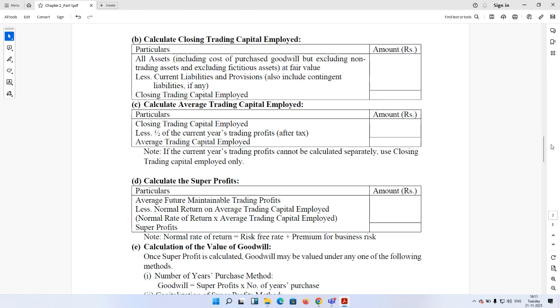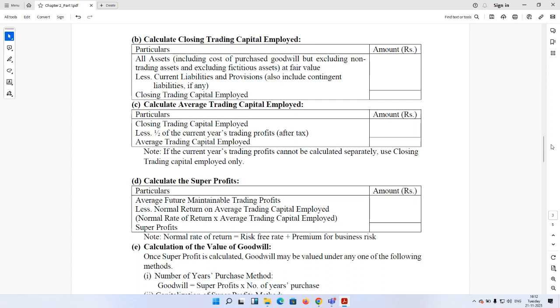So the method is simply take all the assets, including the cost of purchase goodwill, but excluding non-trading assets and excluding fictitious assets at fair value. From this, you deduct current liabilities and provision. Also include contingent liability, if any. That will give you the closing trading capital employed. Now, from this closing trading capital employed, we need to arrive at average trading capital employed.